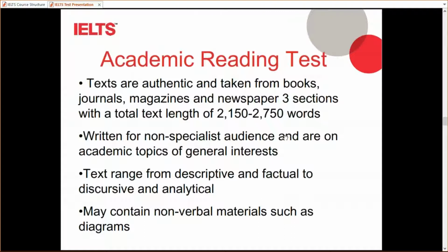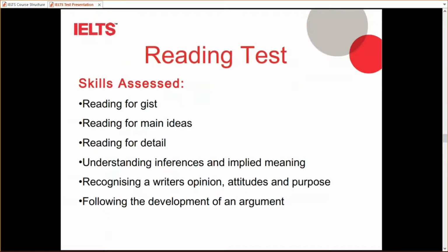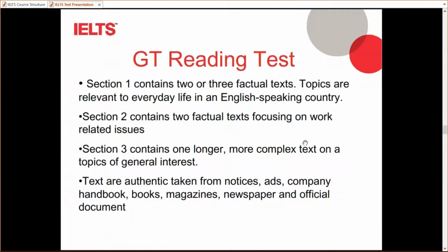And in academic reading, even if you get 30 out of 40, you get 7. 35 out of 40 will be 8. But in general training, you need 34 out of 40 to get 7, and 37 out of 40 to get 8. So many people have asked me questions like, one is the problem of time management.